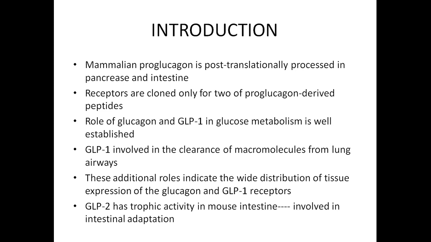However, there are other roles which need further studies, such as GLP-1 involved in the clearance of macromolecule from lung airways. This additional role indicates the wide distribution of tissue expression of the glucagon and GLP-1 receptors. GLP-2 has trophic activity in mouse intestine, and it is more likely to be the proglucagon-derived peptide which is involved in the intestinal adaptation.